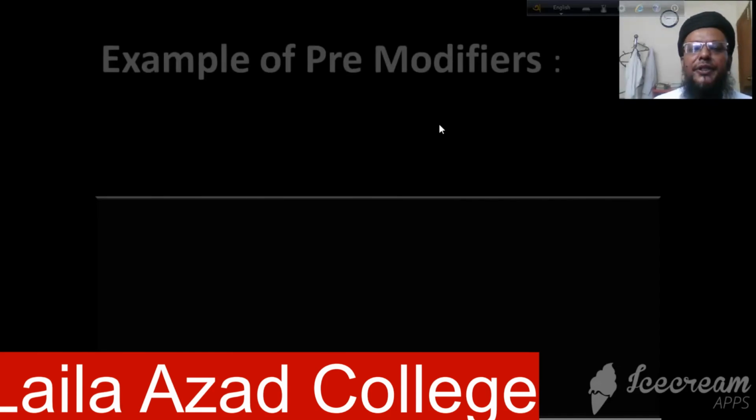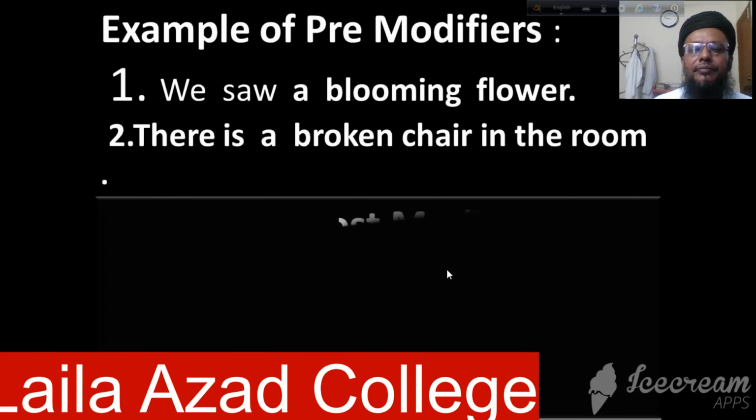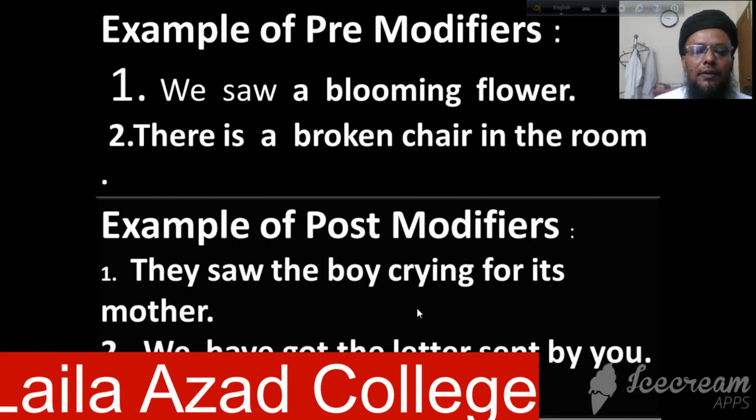In this content, we have displayed the examples of pre-modifiers and post-modifiers.